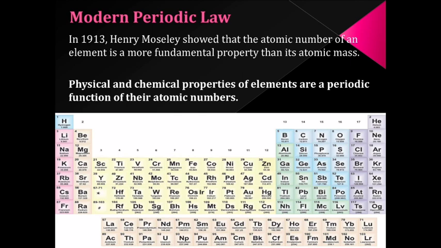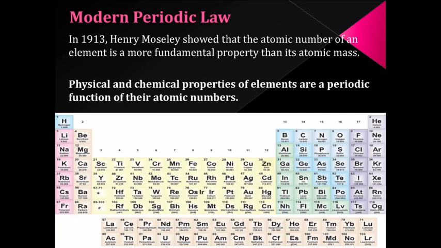The properties of elements can be predicted more accurately with the help of the modern periodic table formed on the basis of atomic numbers. To construct the modern periodic table, the elements are arranged in the increasing order of their atomic numbers. As a result, most of the drawbacks shown by Mendeleev's periodic table were removed. Now, we will learn the construction of the modern periodic table.